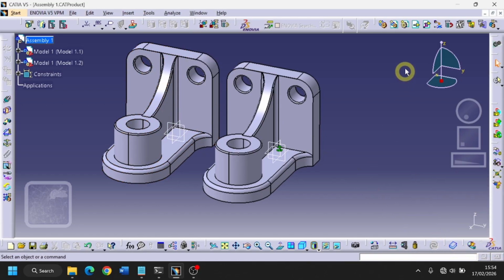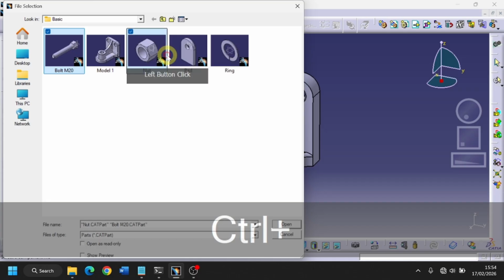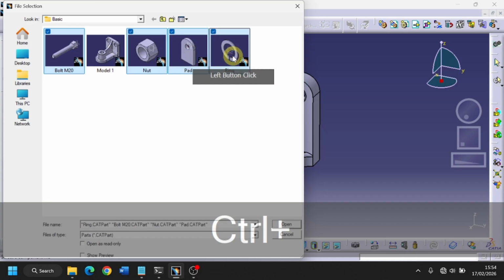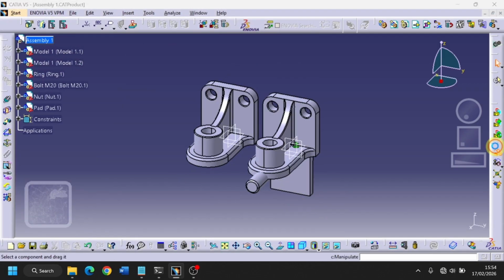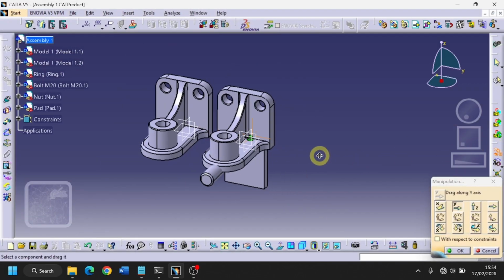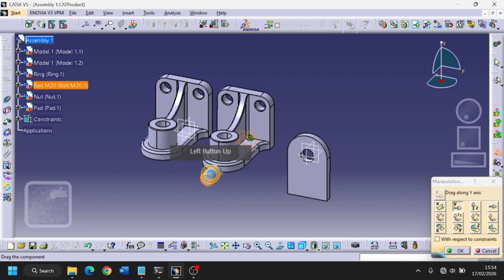We can also call multiple parts using existing component features by selecting all parts that we want to input to the assembly or the product design. We can see that the parts are piled up. Click Manipulation to move the parts. Make the parts reachable.